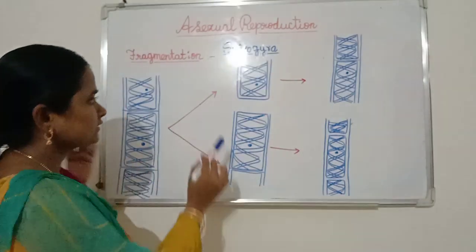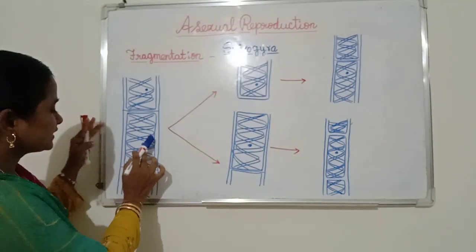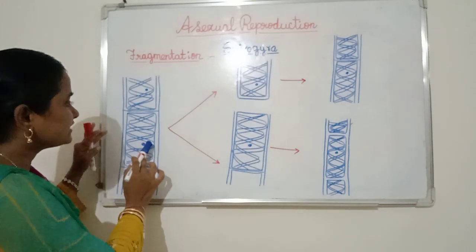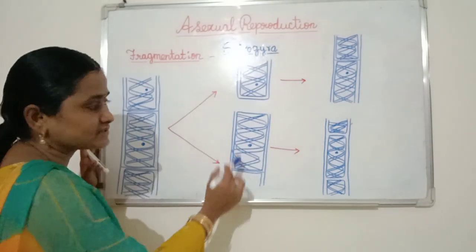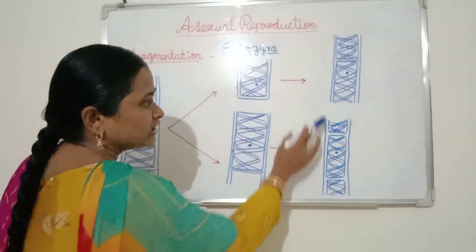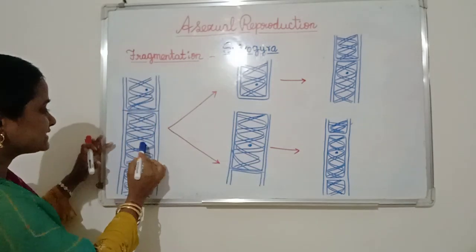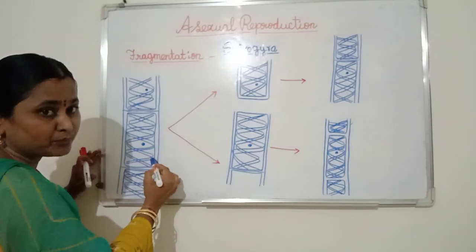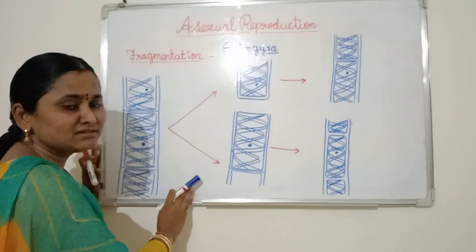Here, this is Spirogyra. In Spirogyra, the parent itself divides into two parts. That means two pieces. These two pieces gradually develop and produce two Spirogyra. So like this, in Spirogyra, fragmentation takes place.